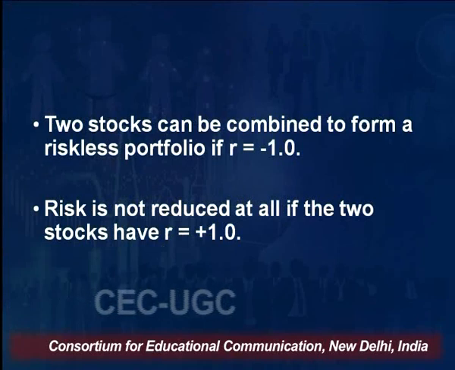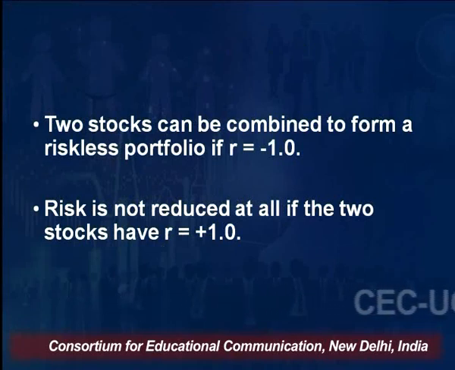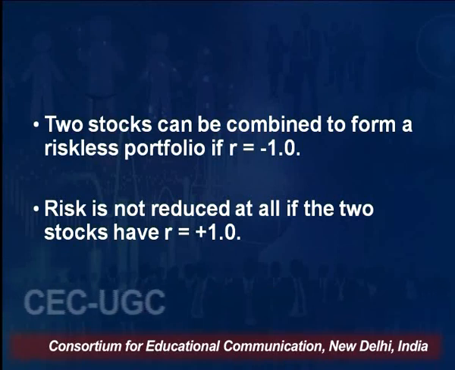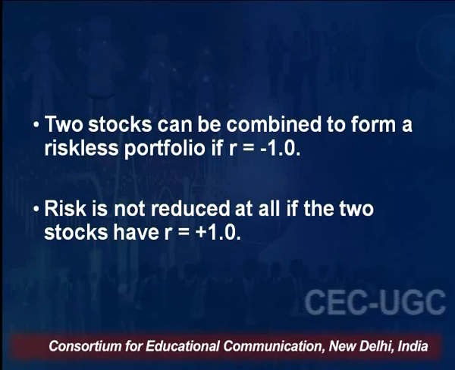Two stocks can be combined to form a riskless portfolio if R is equal to minus 1. If you want to create a riskless portfolio, and I am taking the example of only 2 securities, if you invest in 2 securities having a correlation coefficient of minus 1, that will give you a riskless portfolio.